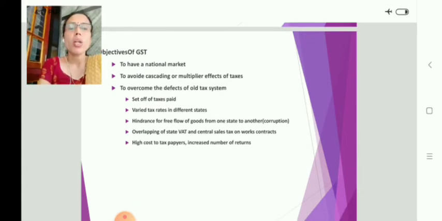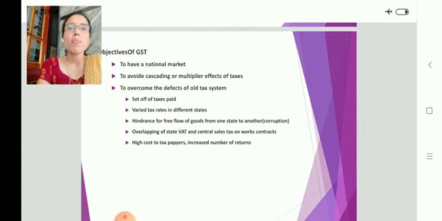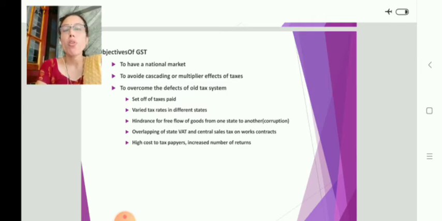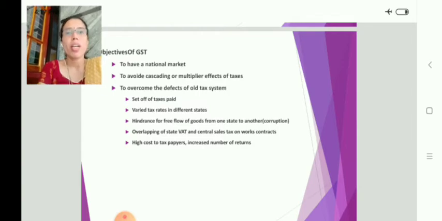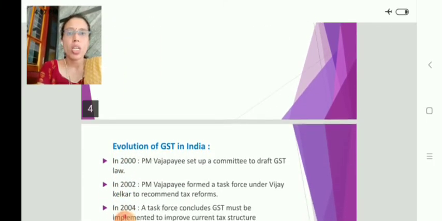Next, the third one is to overcome the defects of the old tax system. There are defects in the old tax system: no set off of taxes paid, varied taxes, hindrance for free flow of goods, overlapping of state VAT and central VAT, right? Then high cost to taxpayers, all these things. To overcome all these drawbacks of the old system, GST is implemented.